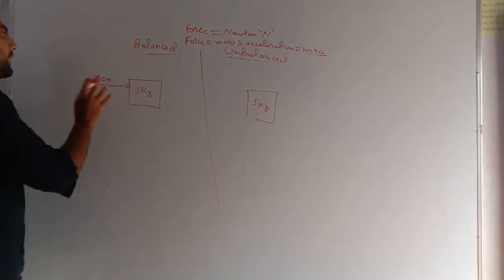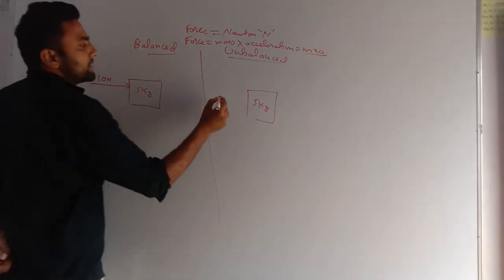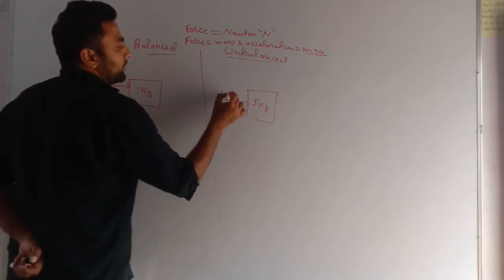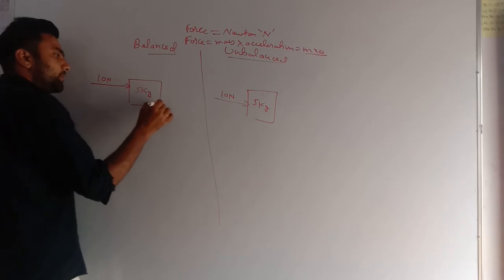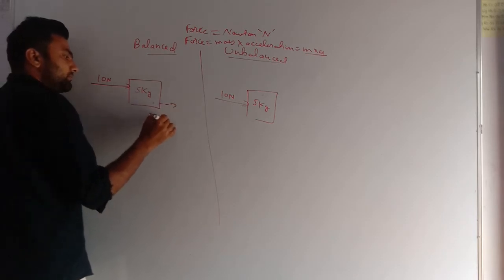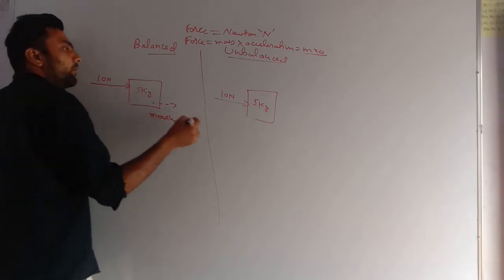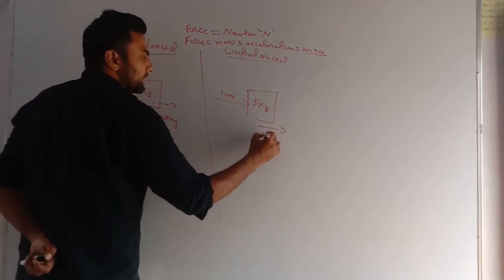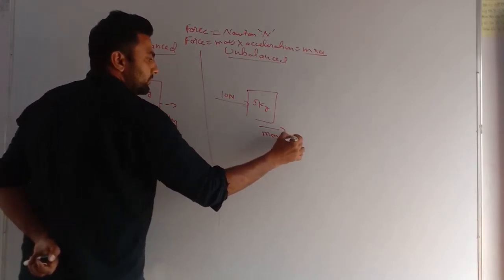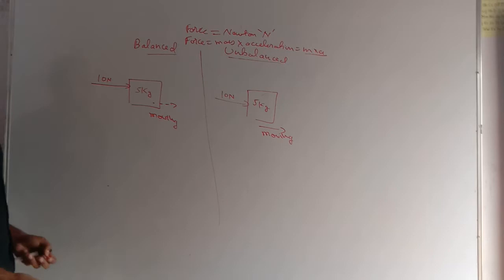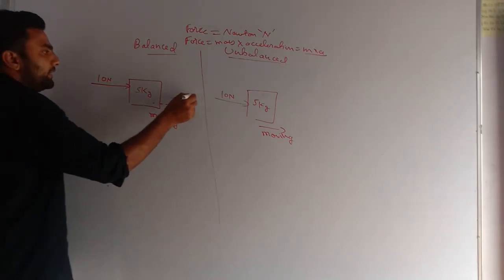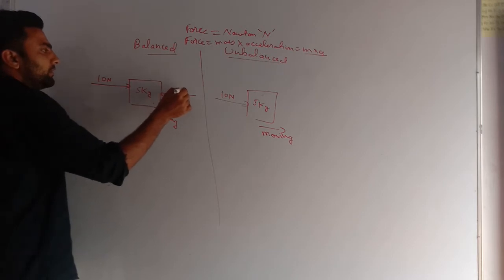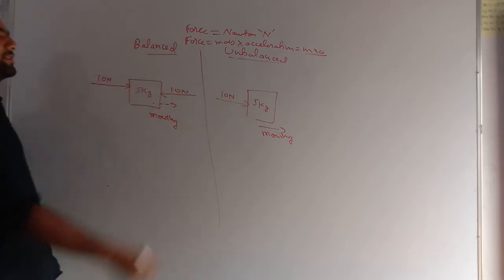I am applying a 10 Newton force on this side and I am also applying a 10 Newton force on this side. What we see is that this body starts moving. Now I have also applied a 10 Newton force in this opposite direction.